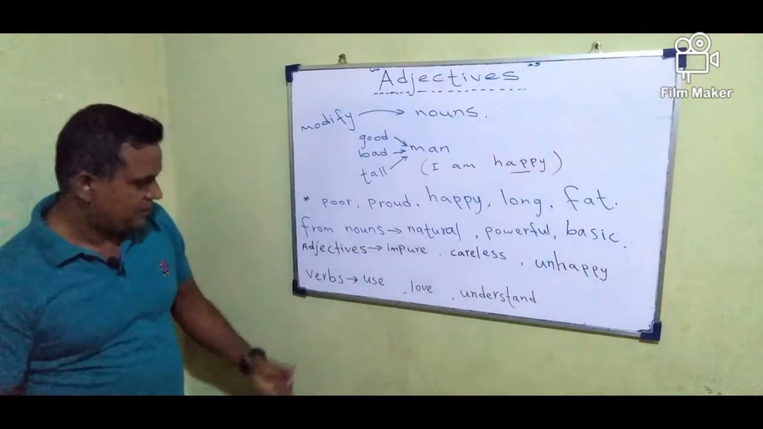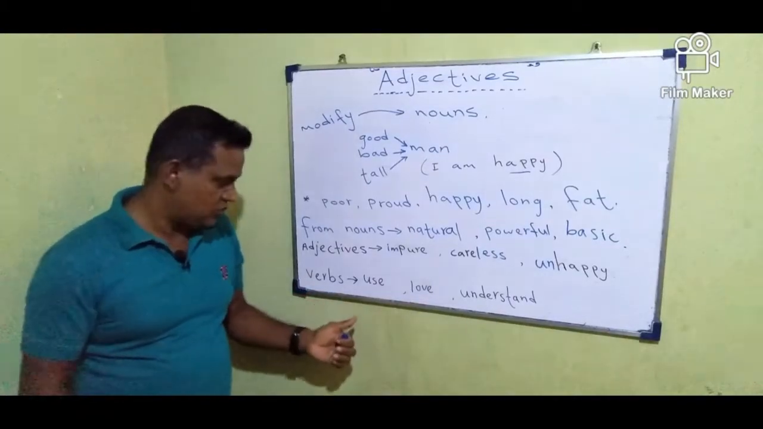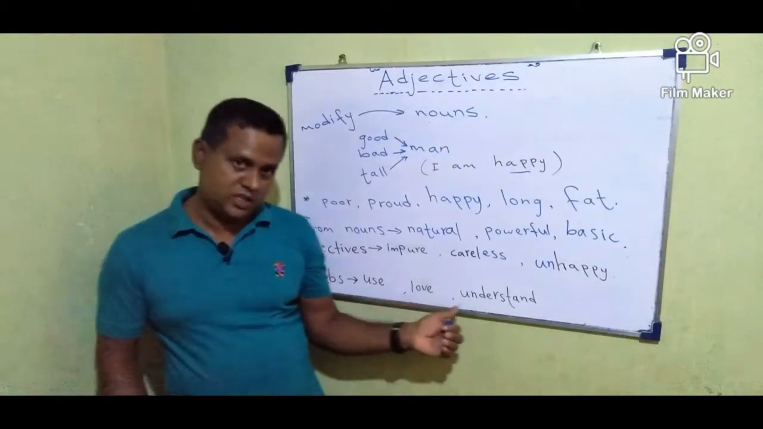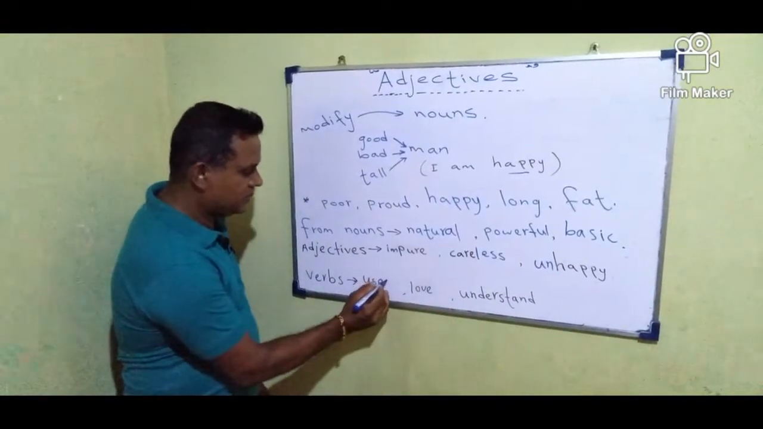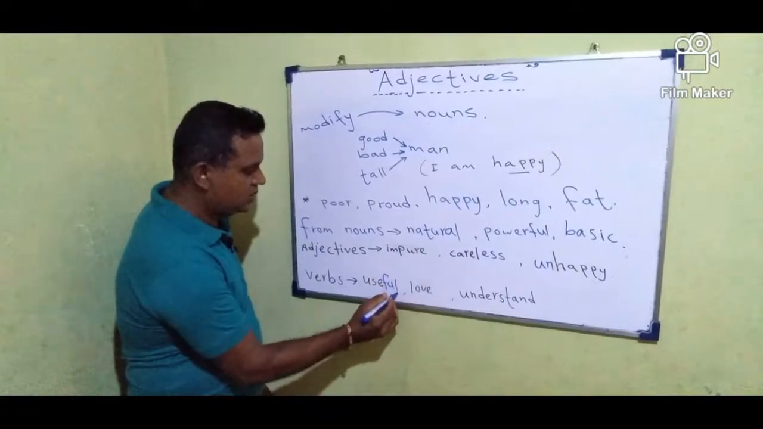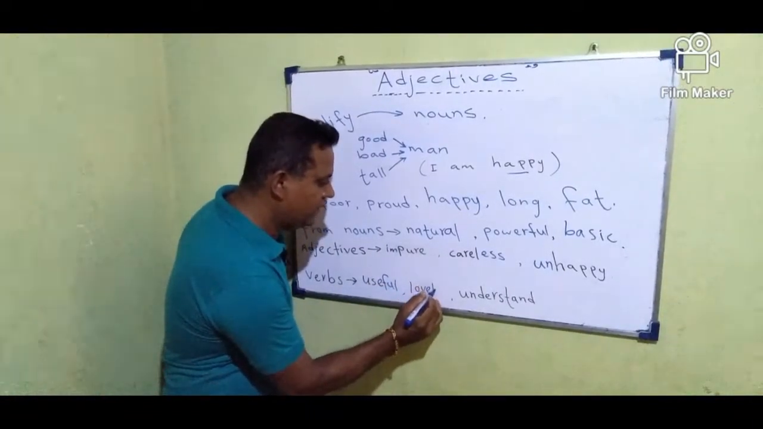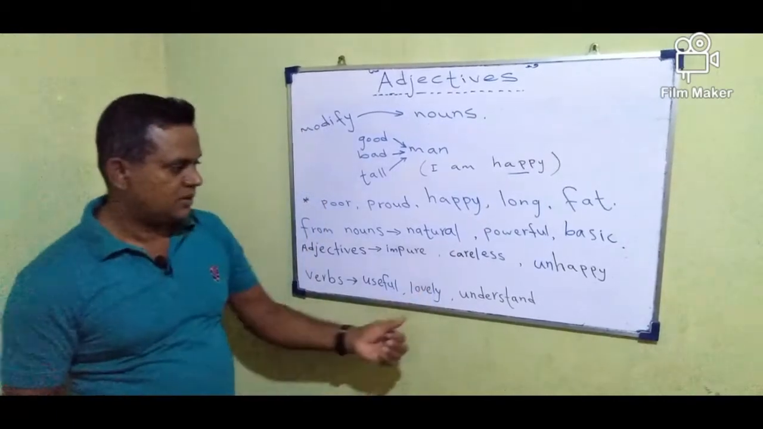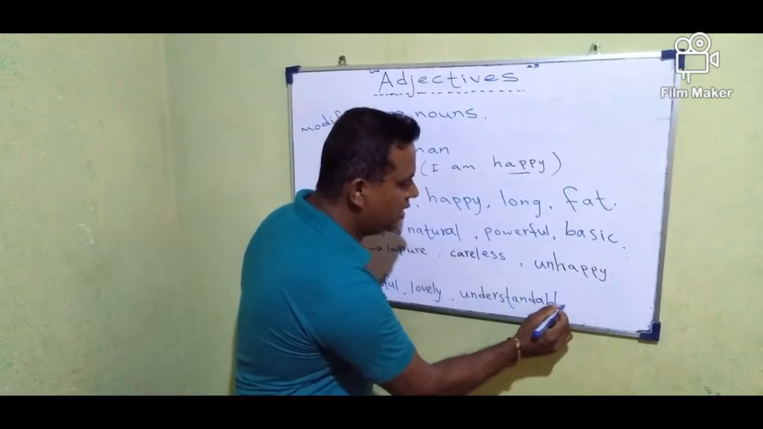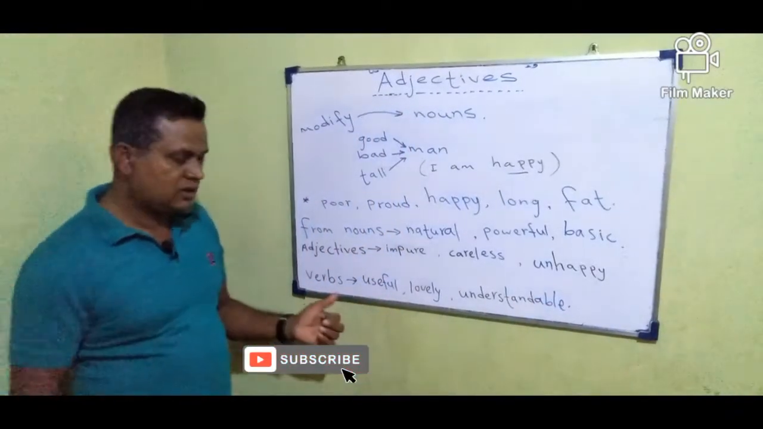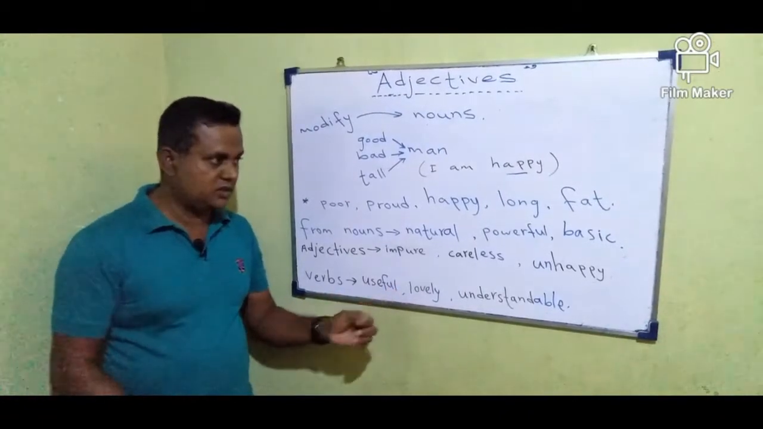The other way is, from verbs we can form some adjectives. For example, I have taken 3 examples. Use, useful. Love, lovely. Understand, understandable. So, from verbs we can form some adjectives.